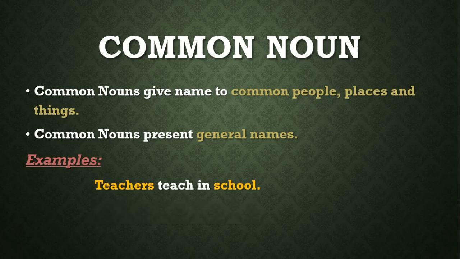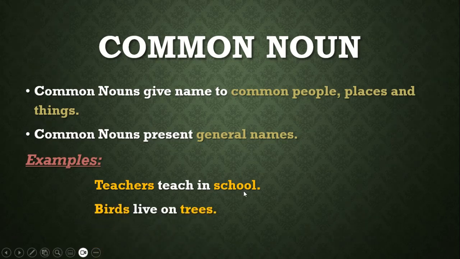Like you said here, teachers teach in school. Here you have given a label of a person who is a teacher, and this teacher could be any, this could not be specific. This is a normal teacher who is teaching in a normal school. Here you have not given us the name of a particular school, so it is teacher teaches in a school,